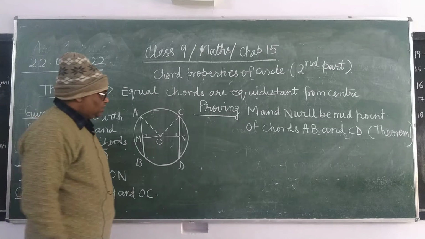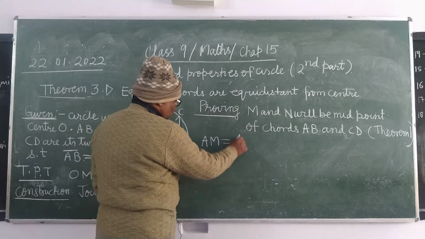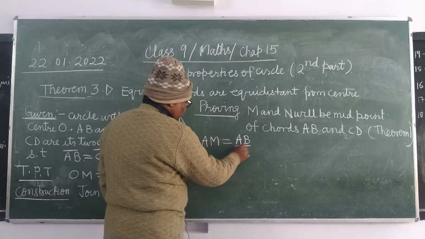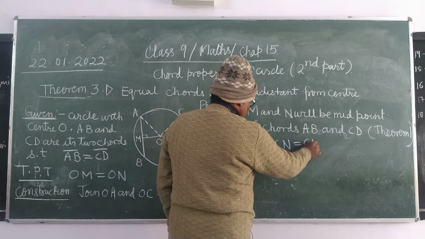It is clear. Therefore AM will be AB upon 2 and CN will be CD upon 2.